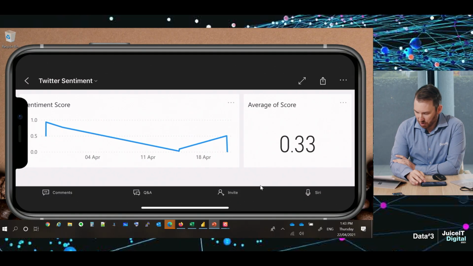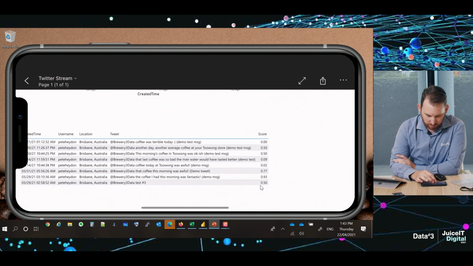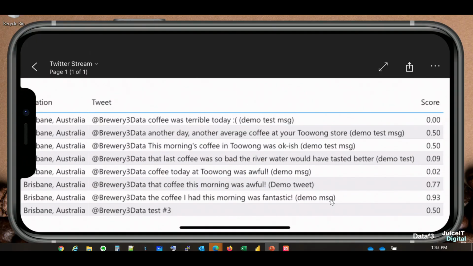When you drill down into the detail and into the report and look at some of the tweets coming through, you find some of this is referring to the Toowong store in particular. This has been an ongoing problem, and finding the root cause has been an issue. It has been suspected that the quality is suffering during shipment of the coffee beans to stores, but you have